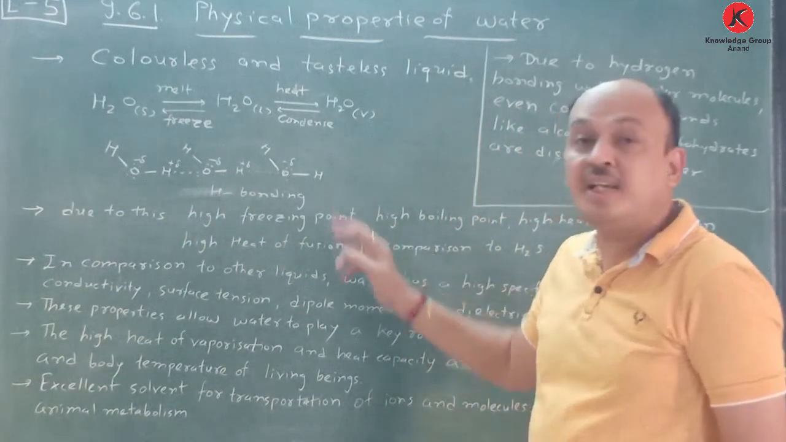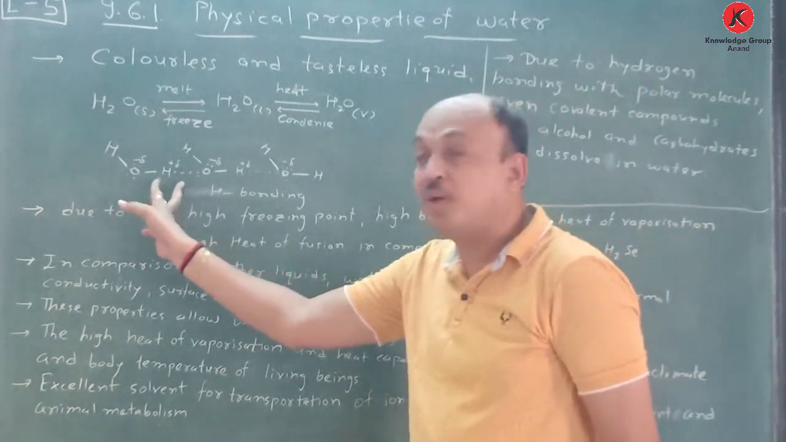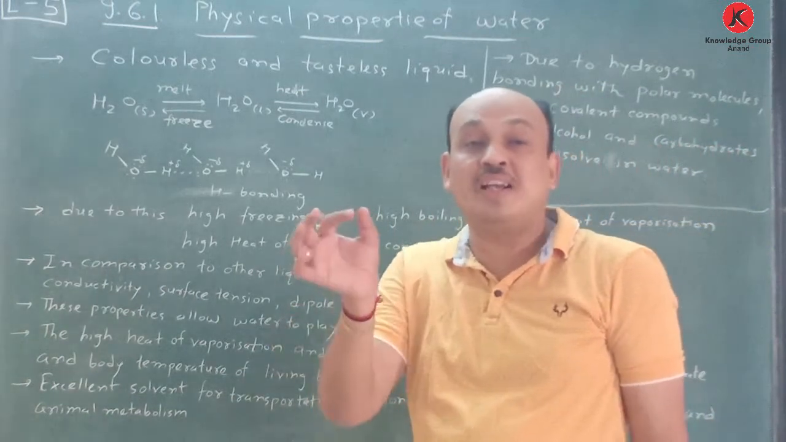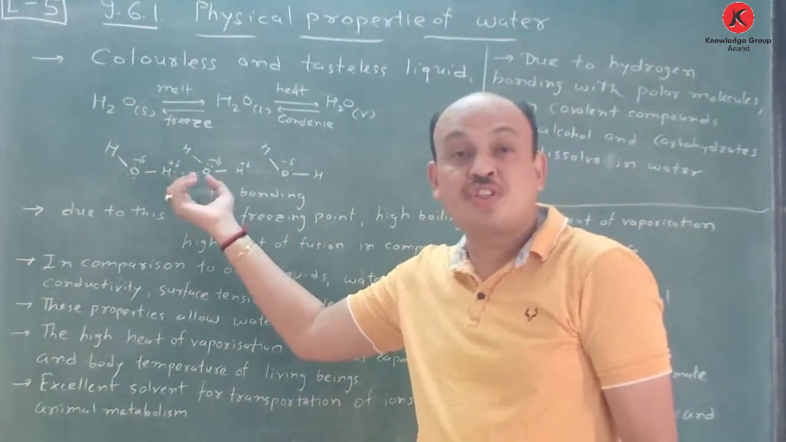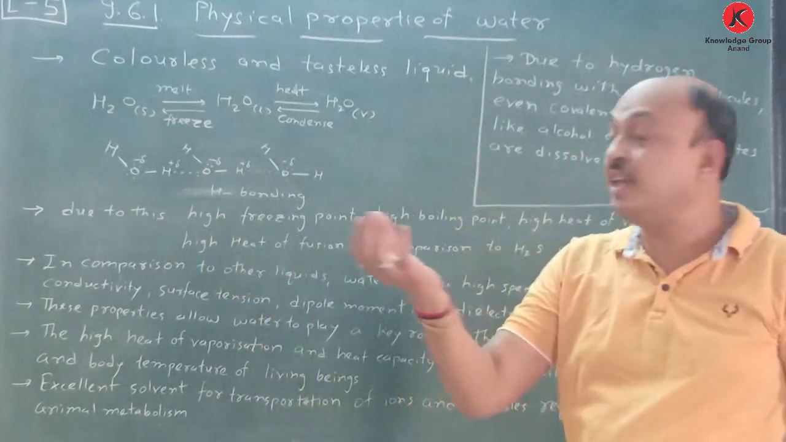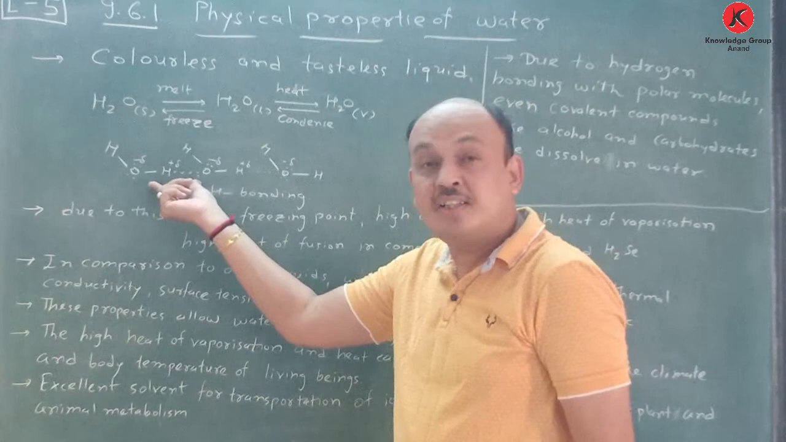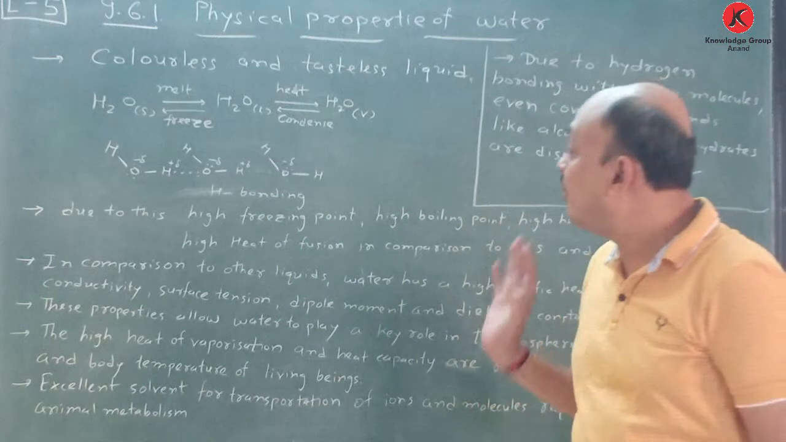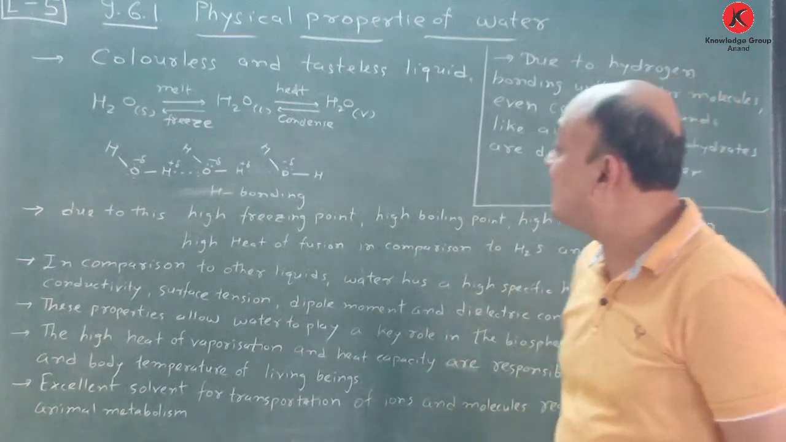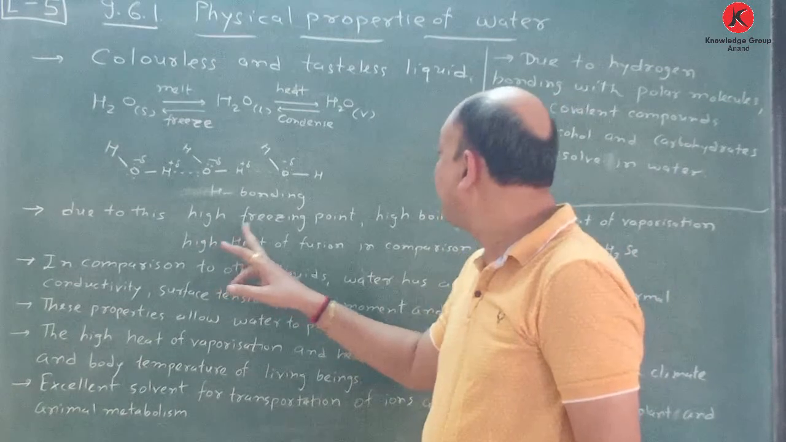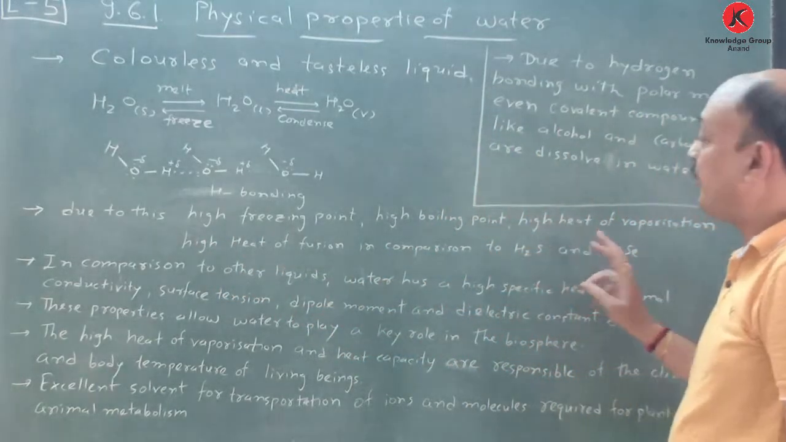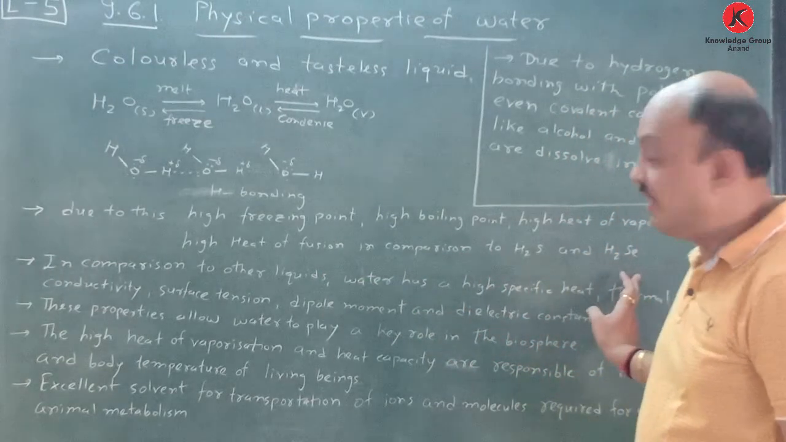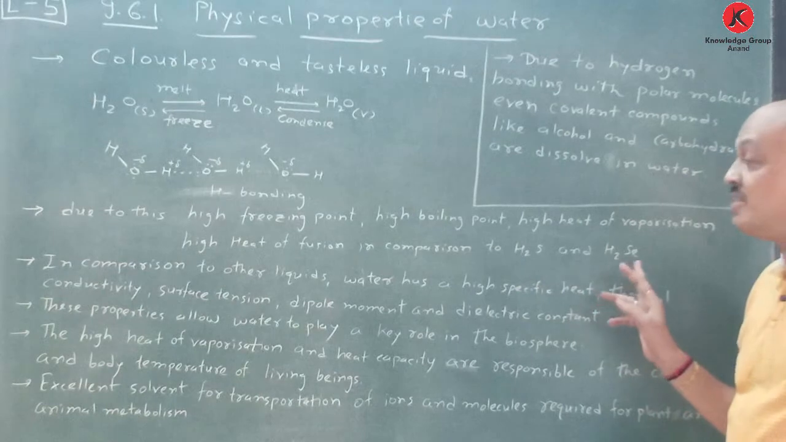This attraction is more, so intermolecular attraction is more, intermolecular distance is very less, and the force is more. So each molecule attracts one another strongly, and a hydrogen bond is formed. Due to this hydrogen bonding, there is a high freezing point, high boiling point, high heat of vaporization and high heat of fusion in comparison to H2S and H2Se, that is hydrogen sulfide and hydrogen selenide.